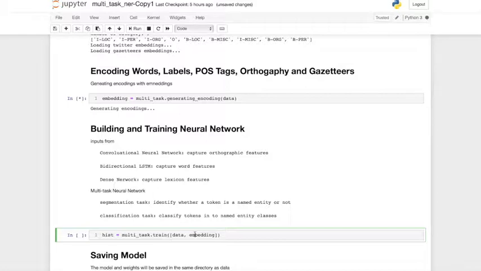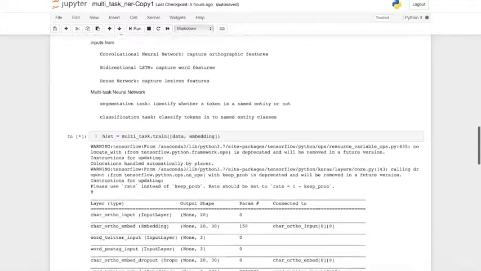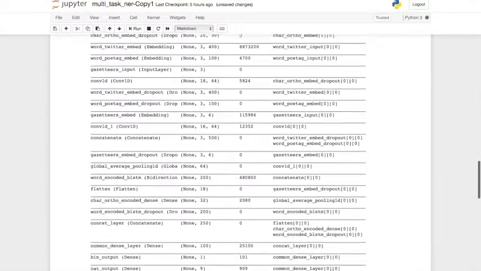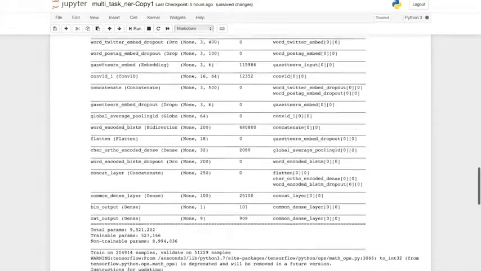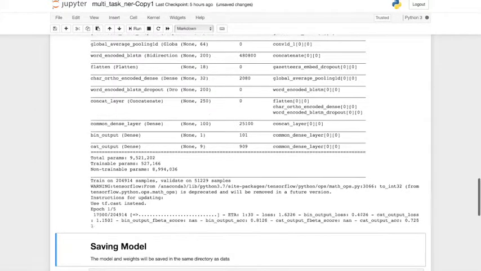This project builds the neural network in the train function. The inputs are the captured features from before, and there are 2 tasks used to train the neural network. The network information will be printed here. And we can see that the loss and accuracy during training will be printed.